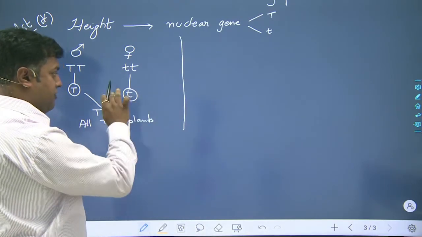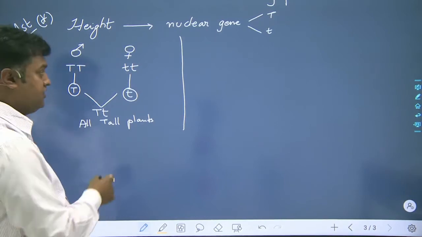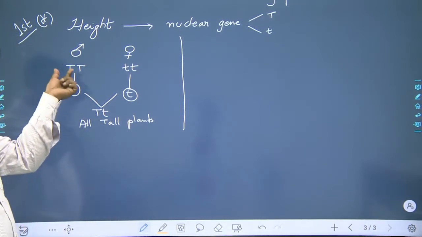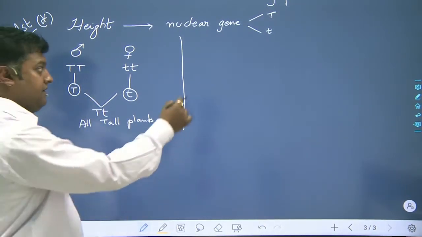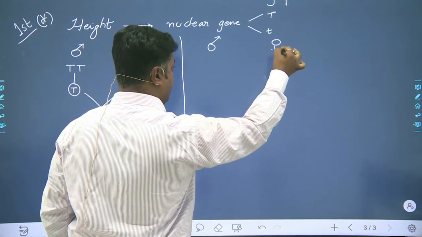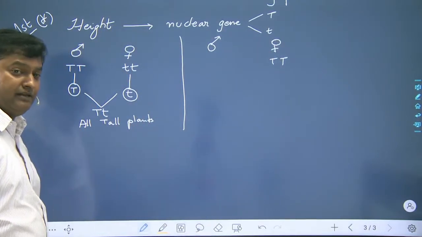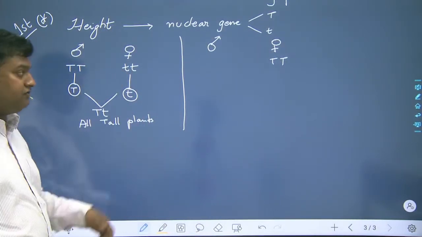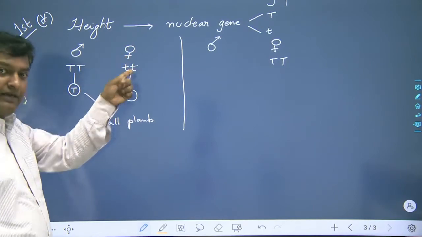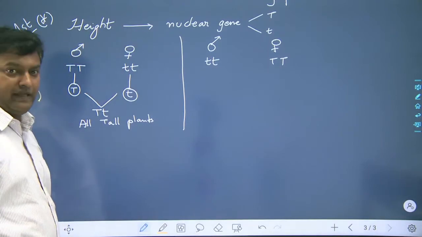Now if we perform a reciprocal cross, we interchange the sexes. Over here we had capital T as the male, but now we will use capital T as the female, whereas small t, which we used as the female, we will use as the male.